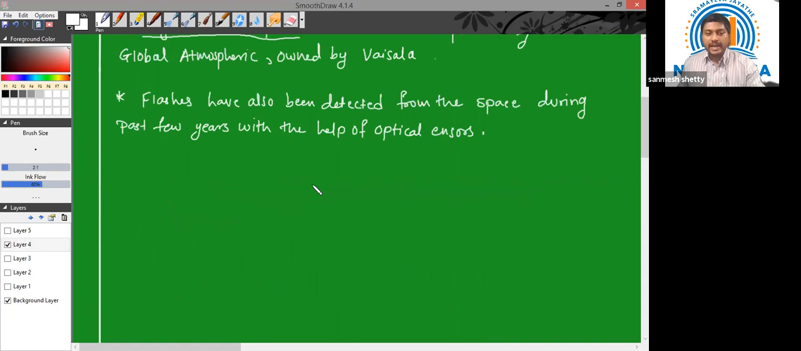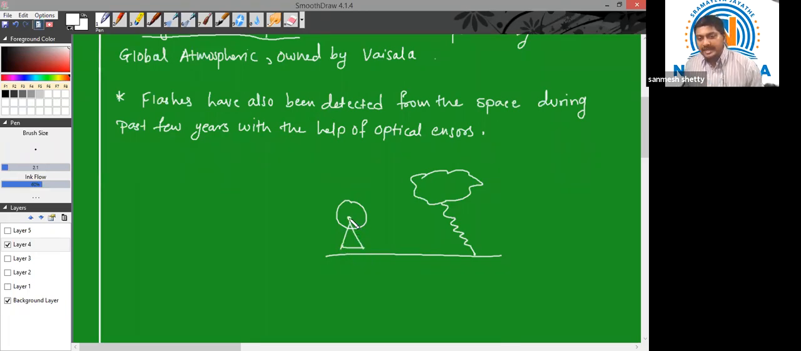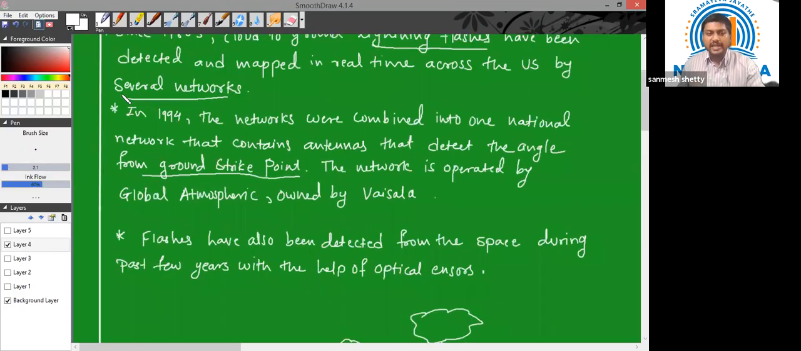So what do you mean by that? For example, if lightning occurs at this particular point and I have an antenna here, this antenna will measure the angle from the ground strike point. For example, this angle theta. So this angle will be measured by this particular antenna. So the US had such networks of antennas in around 1994. This network of antennas was operated by Global Atmospherics, owned by Vaisala.